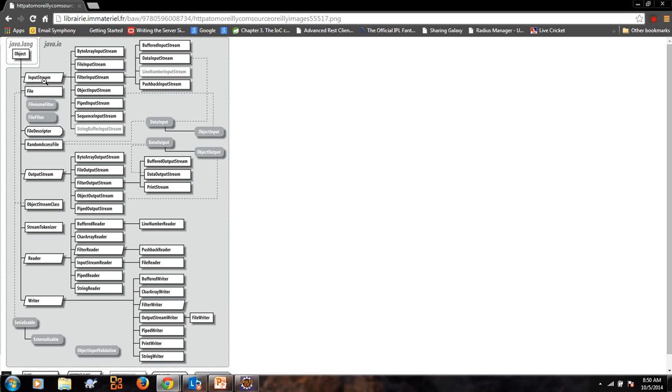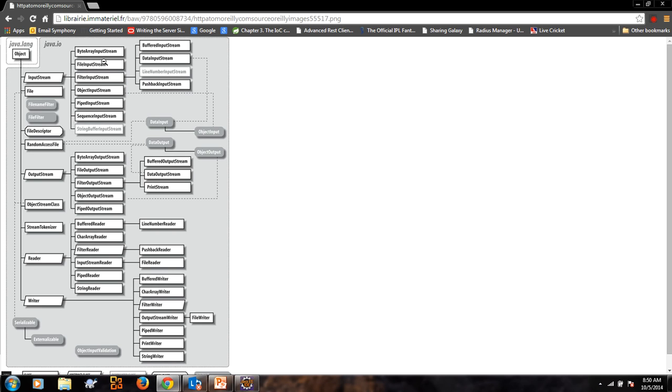What we are concerned about here is input stream. We will talk about input stream, file, output stream, reader and writer. These are the 4 or 5 main classes which are very generally used: input stream, and of course output stream. When there is an input stream, there will be a corresponding output stream. It could be any form of input stream; corresponding to it we will have an output stream. And then we will have reader and writer.